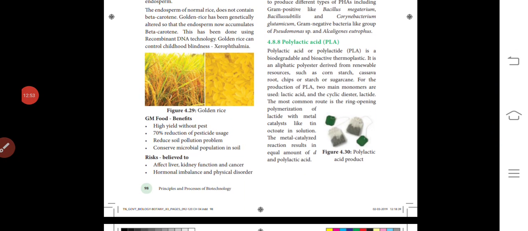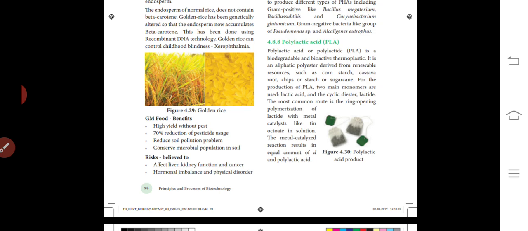Next, genetically modified food benefits: high yield without pests. Pesticides are not used; biopesticides are used, so yield can be high. There is a 70% reduction in pesticide usage, so chemicals are not used. This reduces the soil pollution problem and conserves the microbial population in the soil. Soils are protected from chemicals.